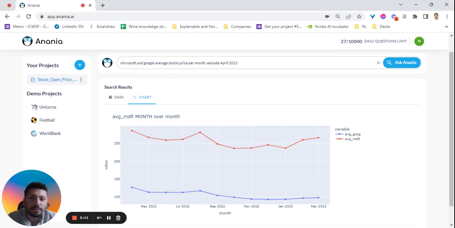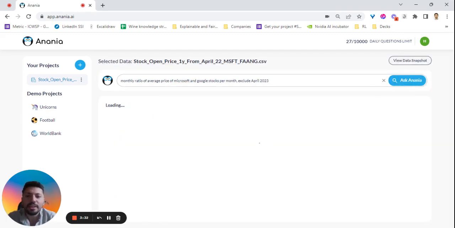Absolute values are always difficult to read, so let's try to do the calculation for relative values. What I will do, I will get the monthly ratio of these two stock prices, so of average price of Microsoft and Google stocks. Again per month, and again I will exclude April. So basically what I'm calculating is Microsoft average price divided by Google average price. And let's see what's happening.